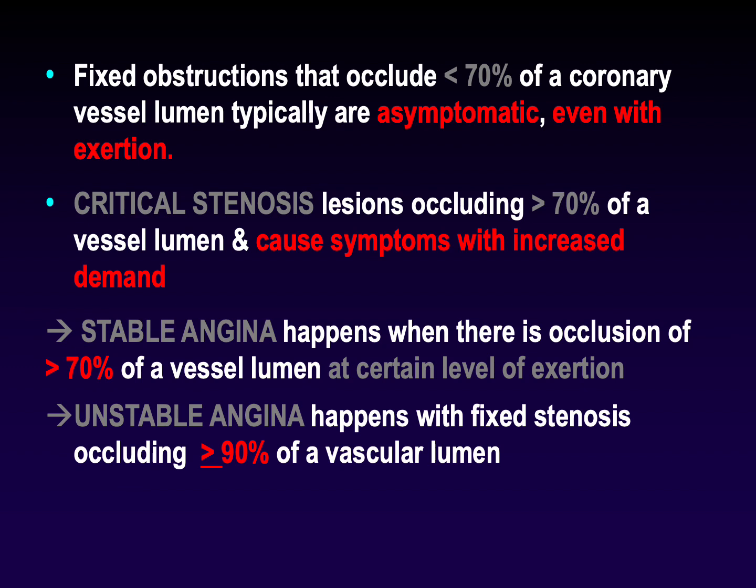طيب متى بصير عند المريض stable angina ومتى بصير عند المريض unstable angina؟ Stable angina, which is the chest pain that happens after a certain level of exertion, happens usually when there is an occlusion of more than 70% of the vessel lumen at a certain level of exertion. Unstable angina, which is defined as the chest pain that happens with minimal exertion or at rest, happens usually when there is a fixed stenosis occluding more than or equal to 90% of the vascular lumen.